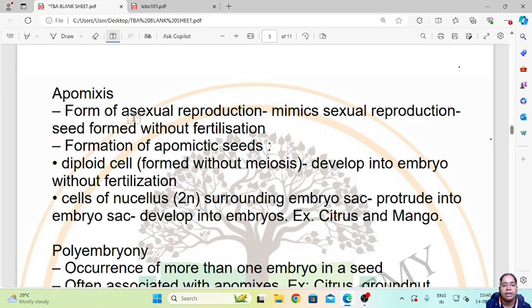It is a form of asexual reproduction which mimics sexual reproduction. This is a type of reproduction in plants which occurs without fertilization. So in the formation of apomictic seeds, a diploid cell formed without meiosis develops into an embryo without fertilization, and cells of the nucellus surrounding the embryo sac develop into embryos. So this type of apomixis is seen in citrus fruits and in mangoes.